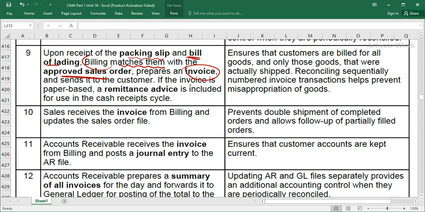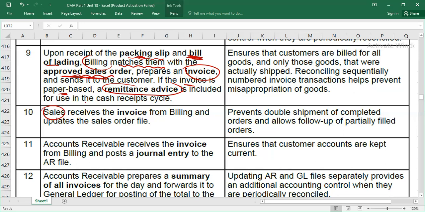Understood? If the invoice is paper-based, then remittance advice is also included, like how do you want to pay, through check or cash. Nowadays, it's a system-generated invoice, and the bank detail is automatically available on the invoice. The billing department will compare the packing slip, which is produced by the warehouse, and the bill of lading, which is produced by shipping, with the approved sale order, which is approved by the credit department, and then they will create the invoice. I hope it is clear.